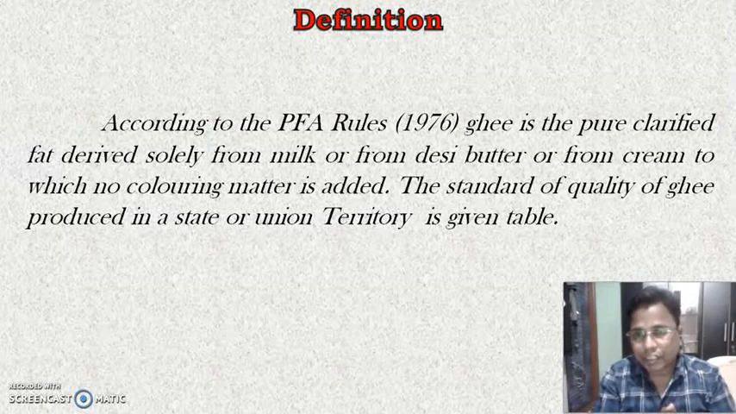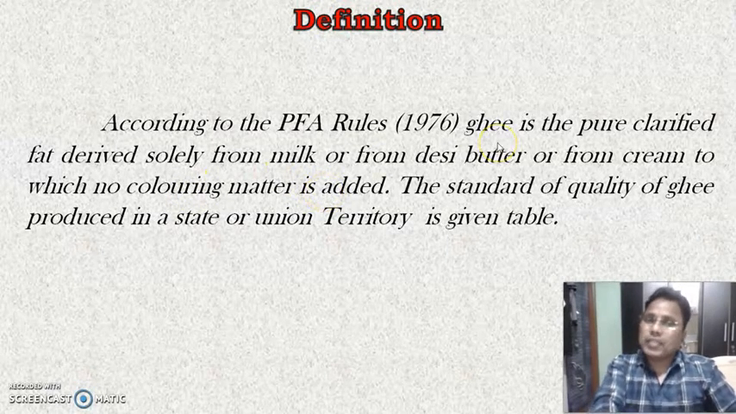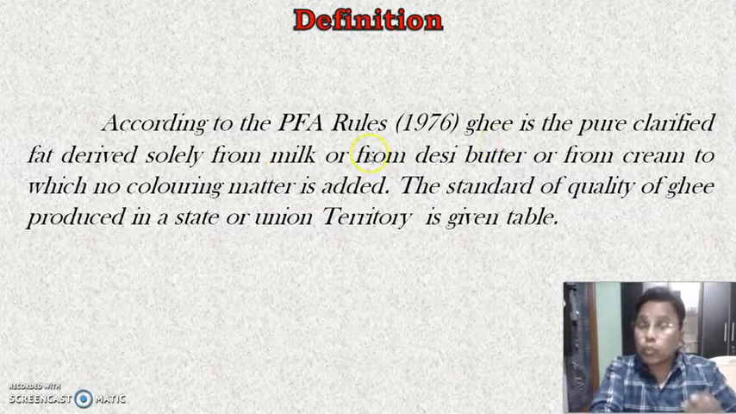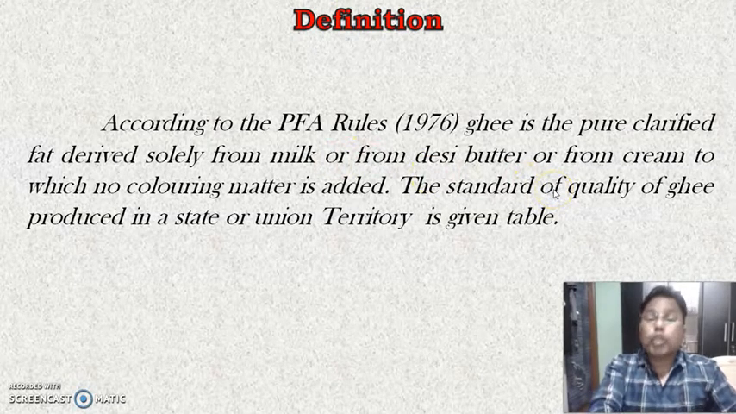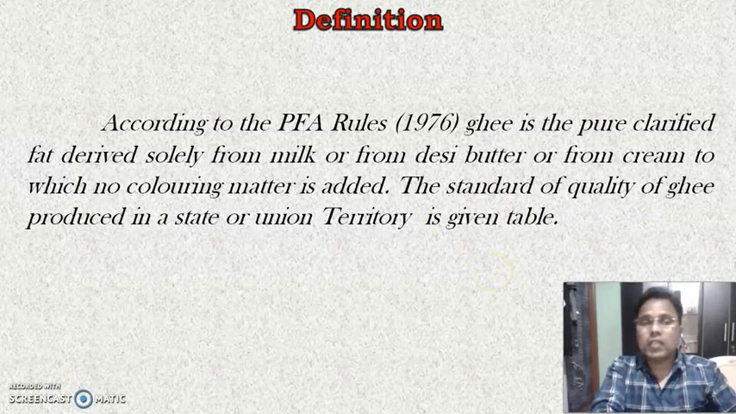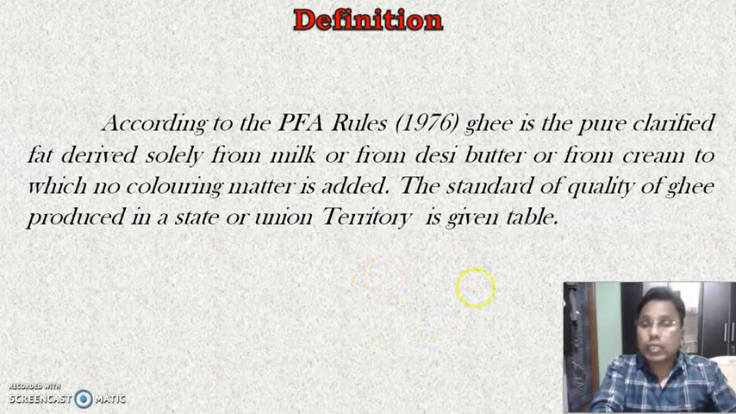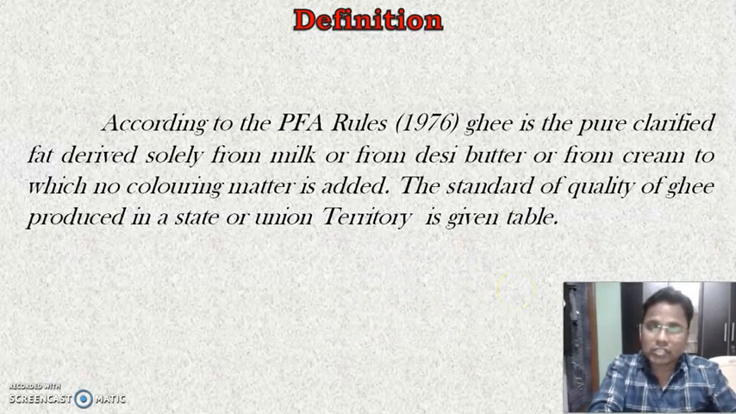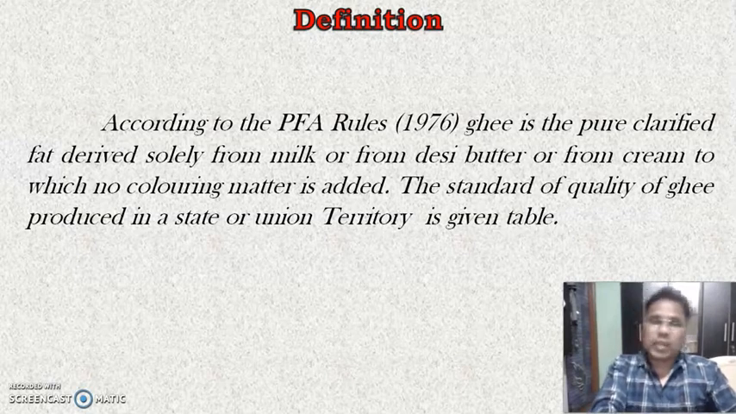So these are the definitions. Once again, see the definition of the ghee. The ghee means the product which is obtained solely from the milk or the desi butter or the cream, to which no coloring matter is added. And the standards of quality are different for the different states and different union territories. Therefore, here no clear-cut specifications are given for the ghee. For this purpose, we have to see the table which is given by the PFA.